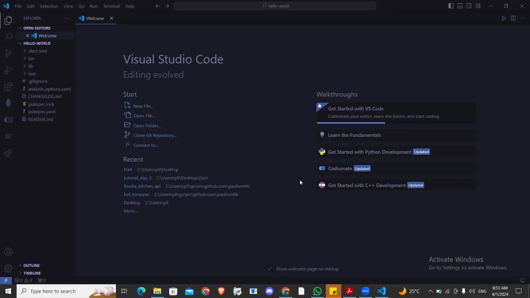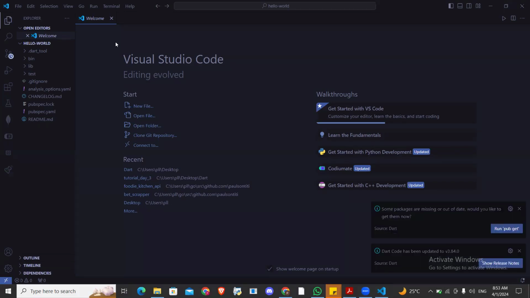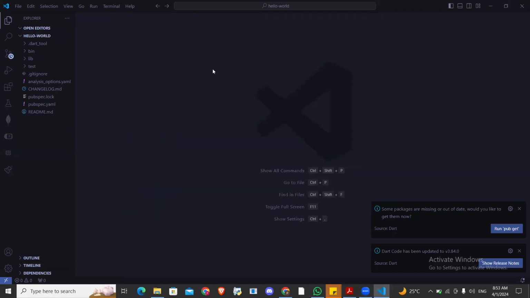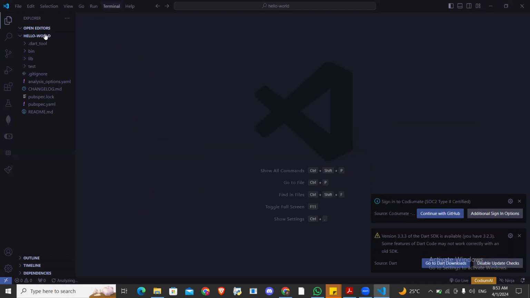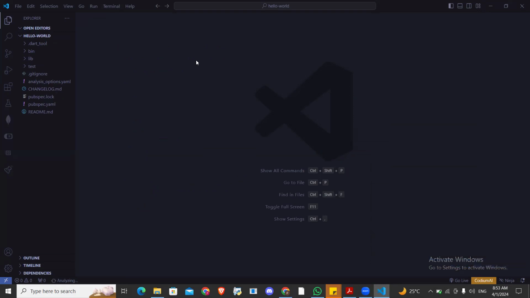All right, so now you can see Visual Studio Code, this is the welcome page, so you can just close it. All right, now, let's open a command line from here. It will be easier here. Okay, so if you want to use Visual Studio Code like this, first of all, we need to set up Visual Studio Code to start using it.